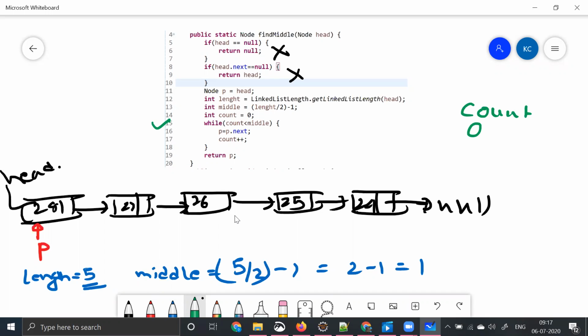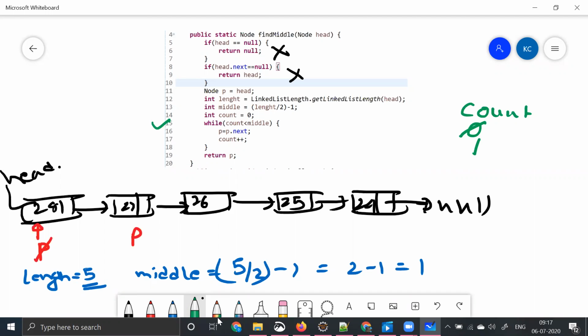While count is less than middle, what is the count's value? 0, and it is less than 1. That's fine. So it comes inside the loop: p is equal to p dot next. So what is p now? P is equal to this one, right? P is equal to p dot next, and you are incrementing count. So here the count will become 1, right?